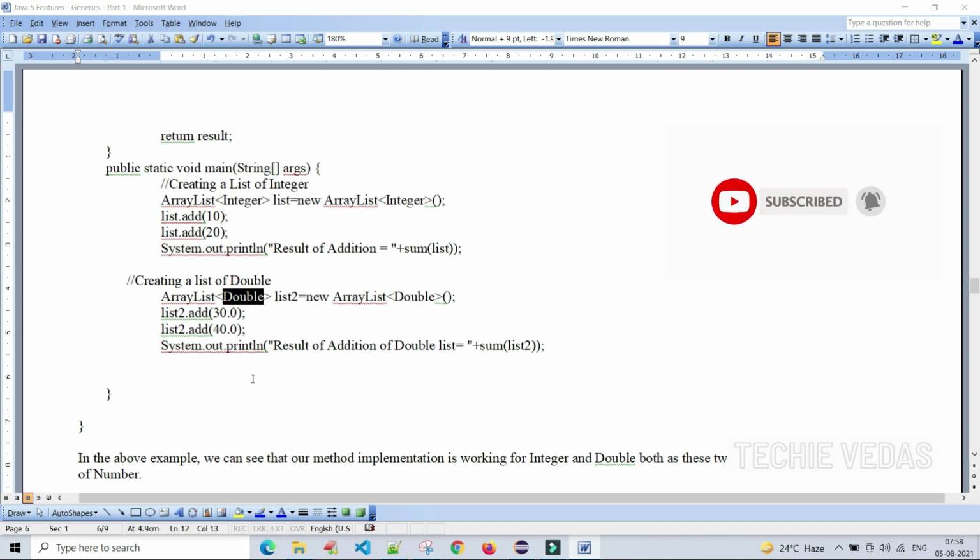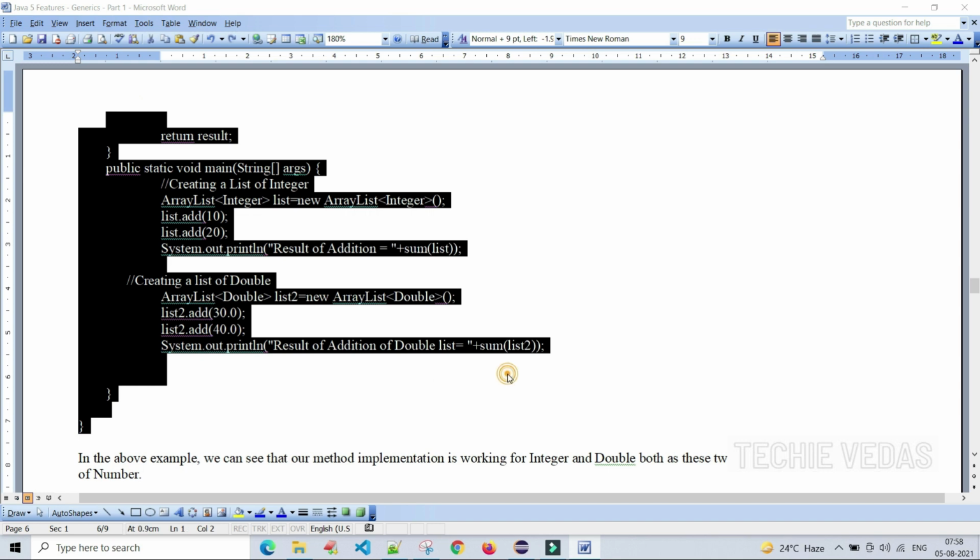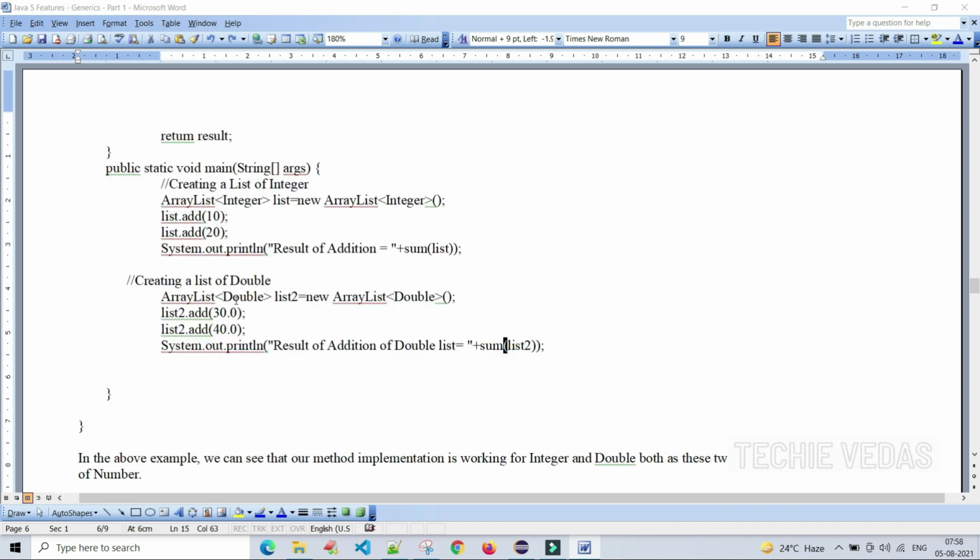Also I can create another list for Number, ArrayList of Number, where I can mention integer, double and number as well. And I am getting the sum of integers, sum of doubles and sum of numbers.